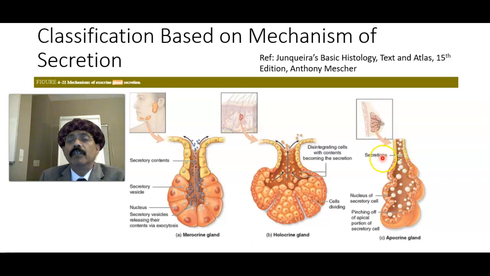Here is the apocrine gland. In an apocrine gland, a part of the cell membrane at the apical part of the epithelial cell is lost along with the secretion. Here is the example of the lactating breast. These are the milk droplets. They are formed inside this cell and come out of the cell. When they come out, a small portion of the cell membrane at the apex of the cell is lost. So this is the gland of the lactating breast. This type of gland is also found in the skin of the axilla.